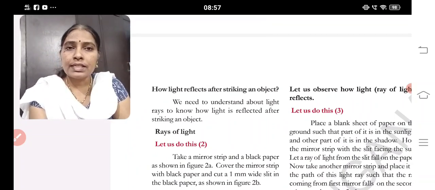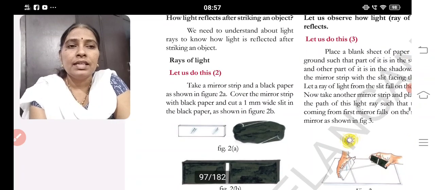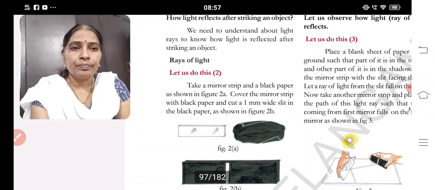We need to understand rays to know how a light ray is reflected after striking an object. Ray of light. Let us do this. Take a mirror strip and a black paper as shown in the figure. Cover the mirror strip with the black paper and cut a 1 centimeter wide slit in the black paper as shown in the figure.